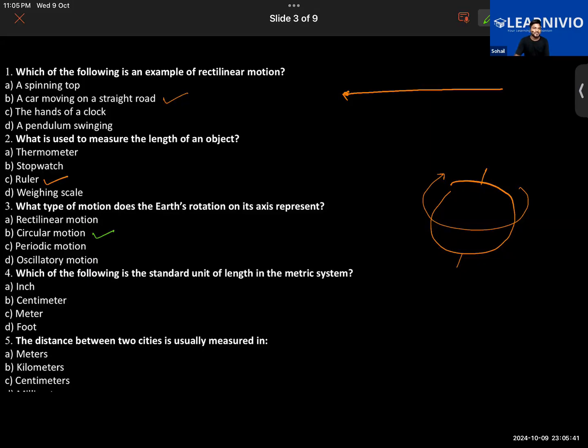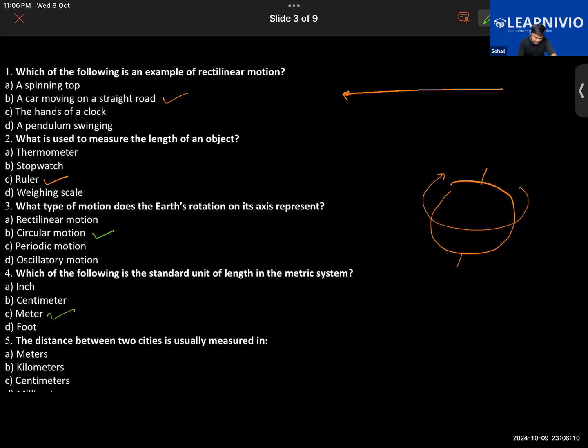Earlier, we used to have nonstandard units of measurement. Earlier, people would be taking the help of their palm and their hand. The answer is foot? No, the standard unit is meter now. The standard unit of length in the metric system is meter. Okay, it's the meter, not foot. That is meter.